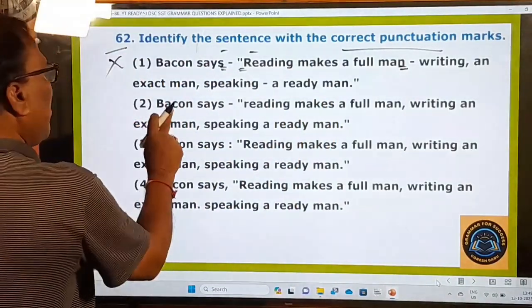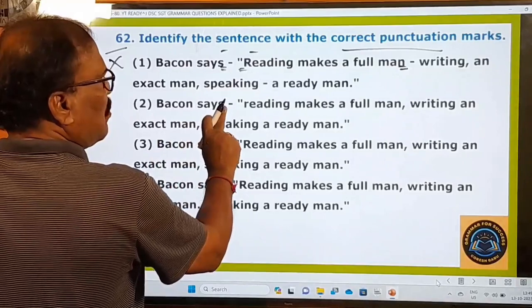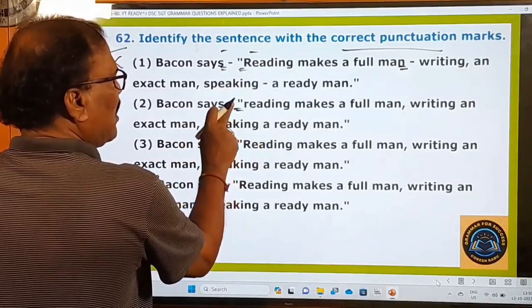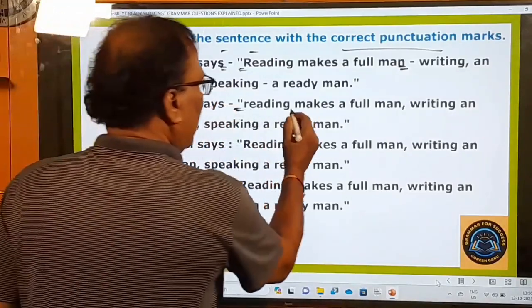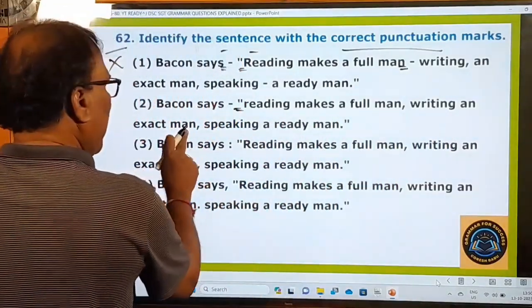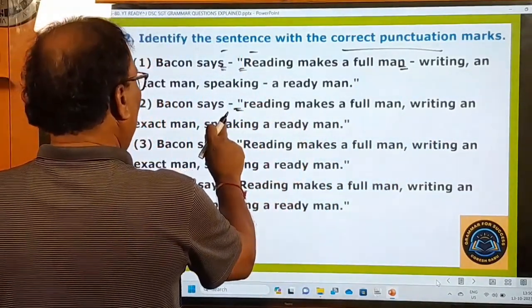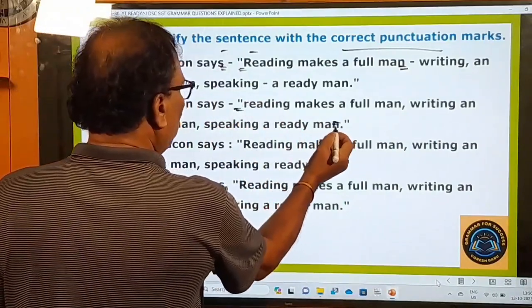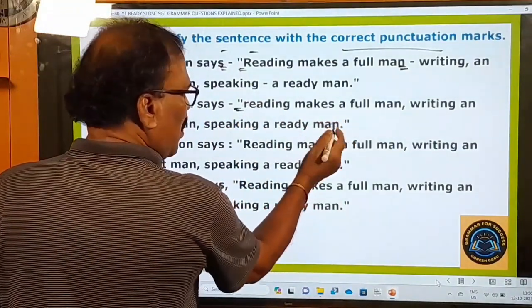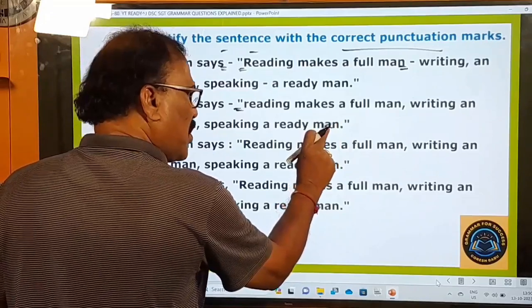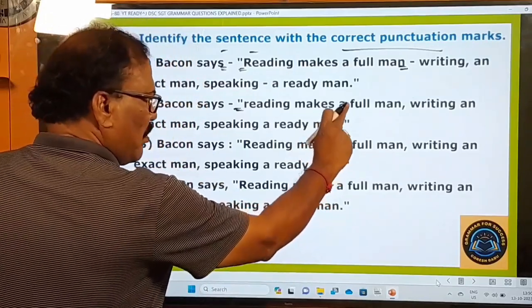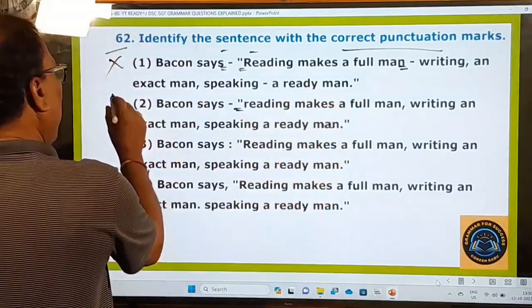And the second one, Bacon says, again hyphen is used here. Reading, a capital letter is not used here. That's why it's a mistake. Reading makes a full man. Writing, an exact man. Speaking, all others are right. But moreover here, after the quotation marks only, we have to use the full stop. But here, after the full stop, quotation marks are used. So this is also wrong. Okay. Right.